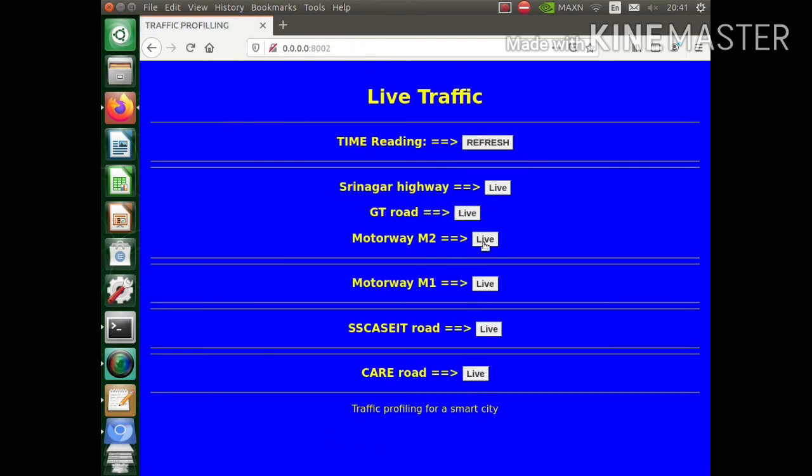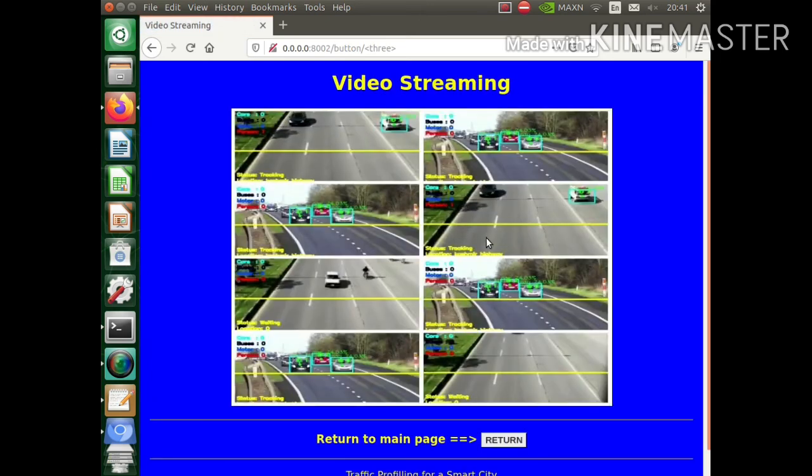If you want to watch the traffic situation of all the roads, then we are making it possible for you on a single click.